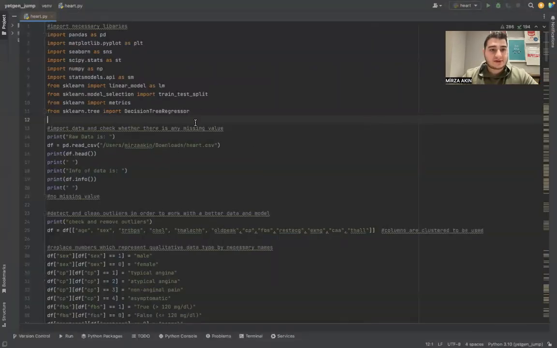First, start to examine that. First, we import necessary libraries: pandas, matplotlib, seaborn, which is not used but I just imported it. SciPy to use in models and tests, NumPy to use several functions, and statsmodels, which is also used in linear regression models, and scikit-learn linear model and train-test split methods to start machine learning with trained data, and so on.